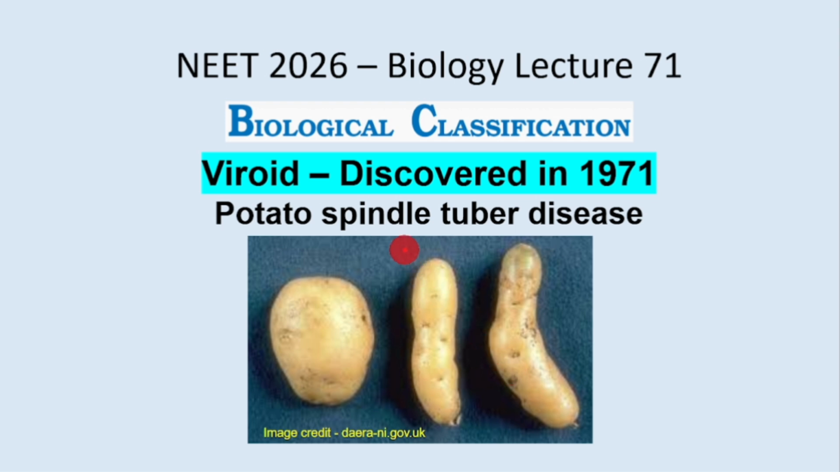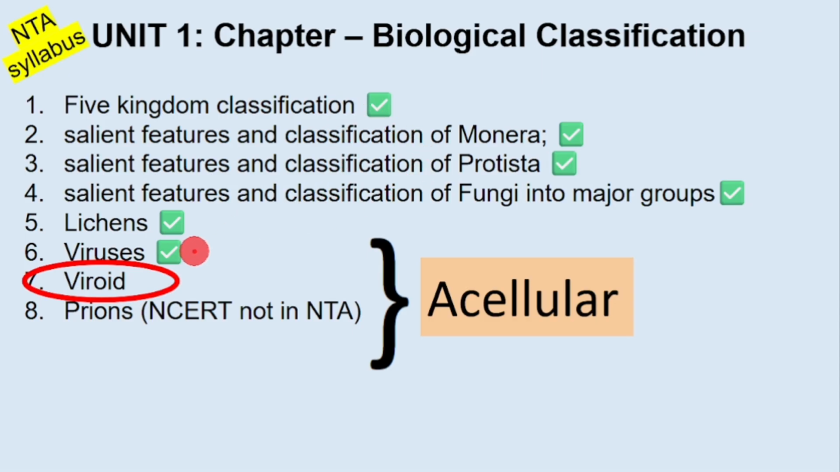So this was an interesting discovery because viroids, as the name suggests, are like viruses. Any term that ends in oid indicates similar to. So they were similar to virus, but they are not virus because they are only RNA molecule. They don't have any capsid cover. So far we have completed all these topics, and this is the second topic of acellular organisms, viroid.